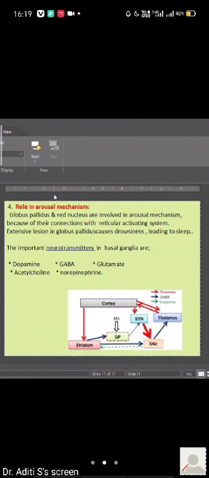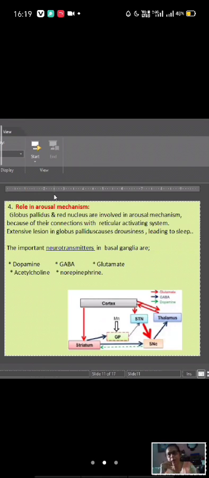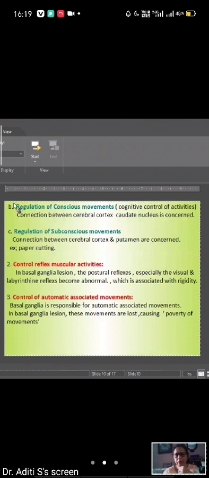Or when we walk, the arm swings when you walk. These are the automatic associated movements, and they are also because of the basal ganglia. And the arousal mechanism, because of its connection with what?